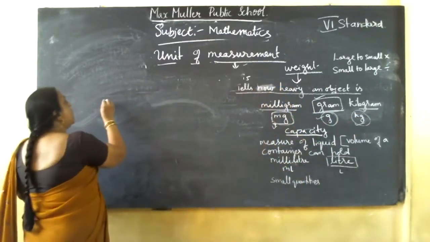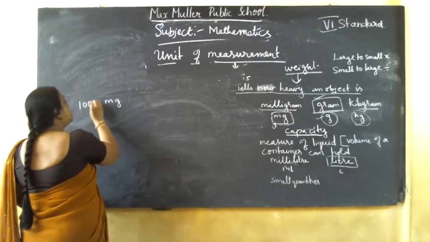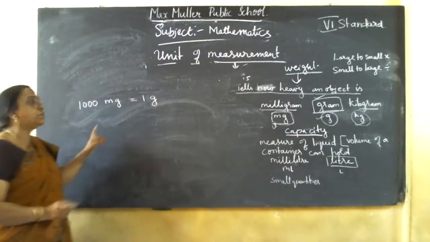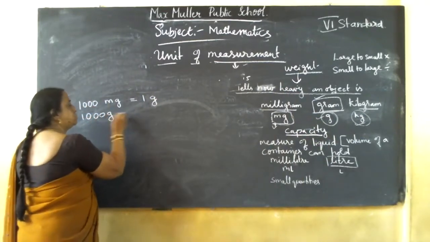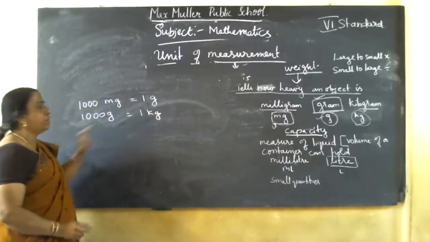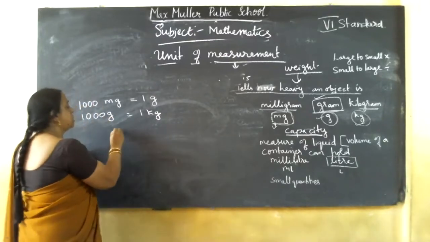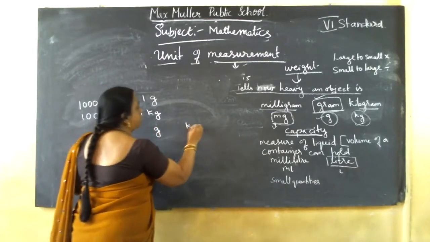Now 1000 mg is equal to 1 gram. Got it? 1000 mg equal to 1 gram. And 1000 grams is equal to 1 kg. Now see here, you can convert here also: milligram, gram and kilogram.